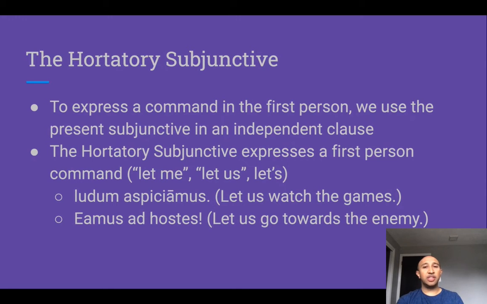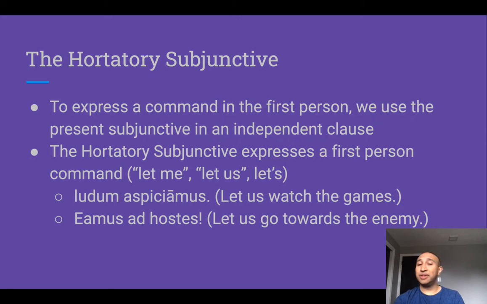So if we want to express a first person command, so that's let us do something, right? We use a present subjunctive in an independent clause. This use of the subjunctive is called the hortatory subjunctive. And we translate it as let me, let us, or let's. And I've given you two examples here. Ludum aspiciamus, which means let us watch the games. There, aspiciamus is present subjunctive functioning as a hortatory subjunctive, and we translate it as let us watch the games.